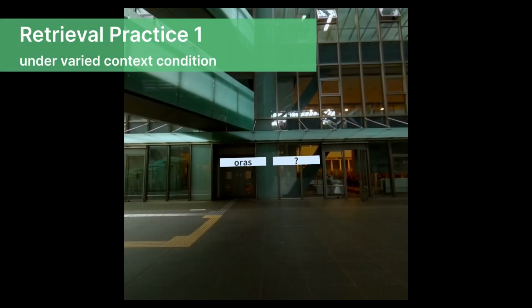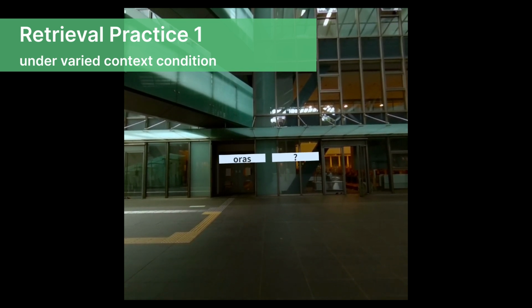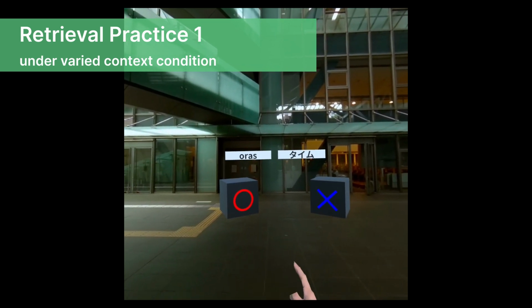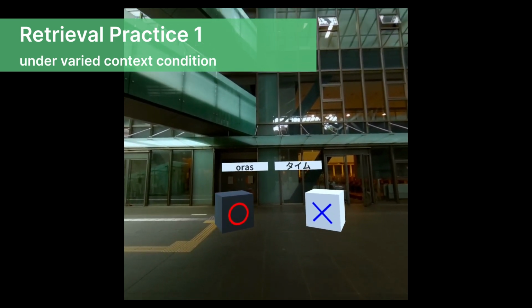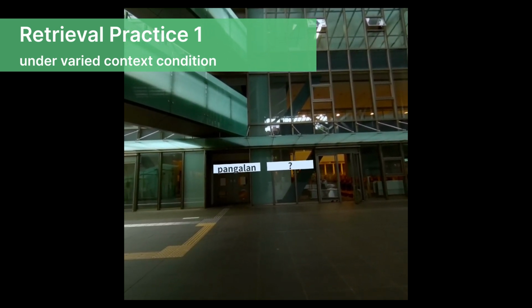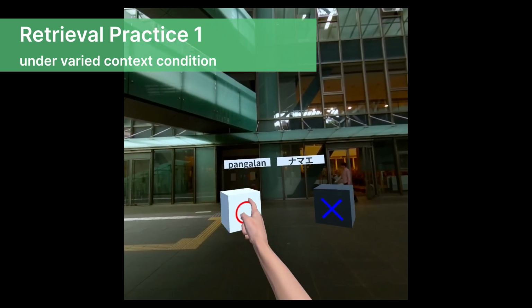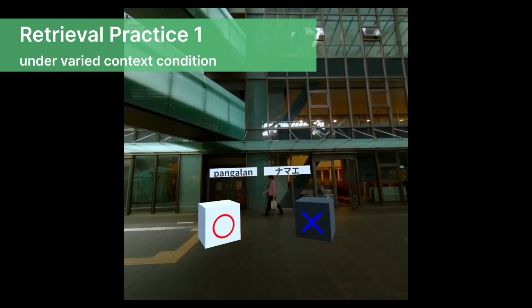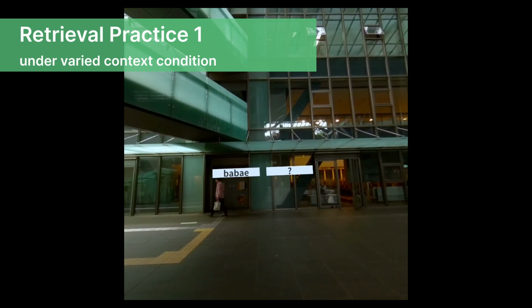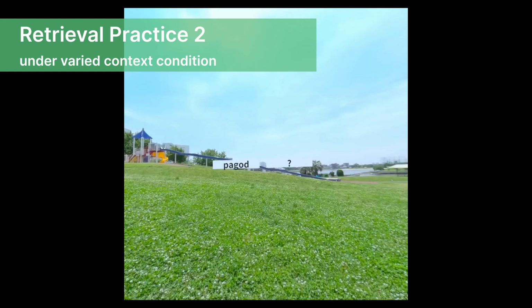In the subsequent retrieval practice trial, Tagalog words were displayed on the left side, and participants were asked to orally recall the corresponding Japanese words. After the 5-second response time, Japanese words were displayed on the right side as feedback. During the feedback period, participants self-assessed their answers using virtual cubes in front of them. Participants repeated the retrieval practice trial a total of 5 times.